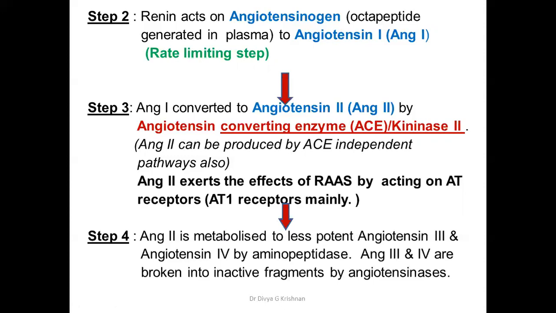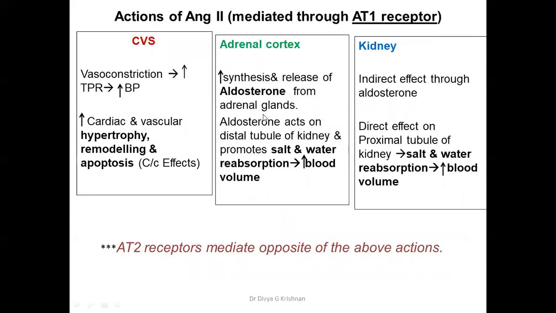So we'll see what the actions of angiotensin 2 are. It principally acts on the CVS, adrenal cortex, and the kidney. And these actions, which I'm going to discuss, are mainly mediated through the AT1 receptors. On the CVS, it causes vasoconstriction. Whenever there's vasoconstriction, there's an increase in total peripheral resistance, and this will increase the BP.